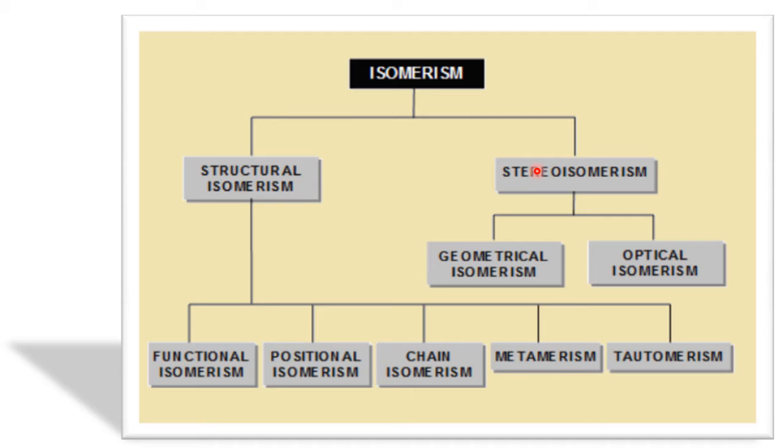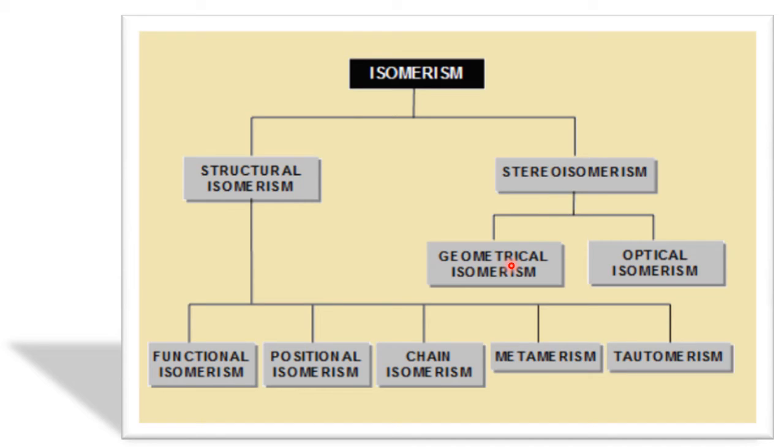Stereoisomerism is where they differ in space, in 3D. On a particular carbon atom, around the carbon atom in 3D XYZ, the arrangement differs. That is called stereoisomerism. Structural isomerism is simply with the carbon chain. This is on every carbon atom in 3D in space. What is the arrangement? That is studied under stereoisomerism. So in stereoisomerism there are two types.